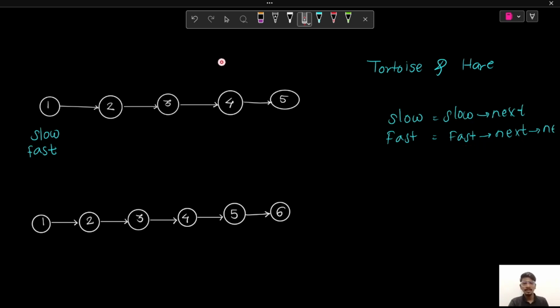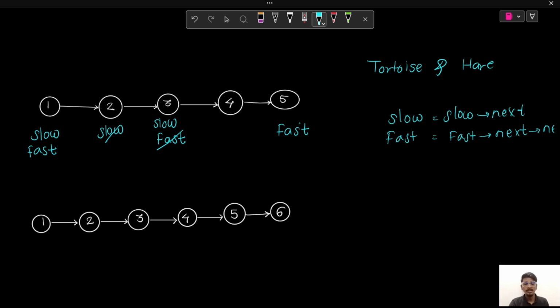Let's try to dry run this for this example. Now our slow and fast are pointing to head, and we'll move slow and fast ahead simultaneously. Slow will move ahead by one node and fast will move ahead by two nodes. So slow will be pointing at node 2 and fast will be pointing at node 3. Now we'll again move slow and fast simultaneously ahead, slow by one node and fast by two nodes.